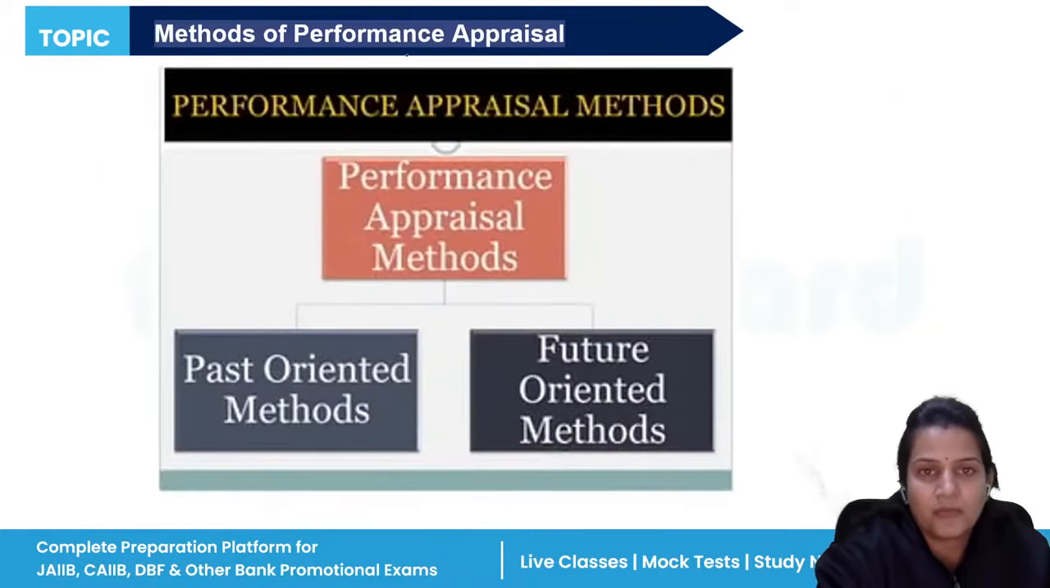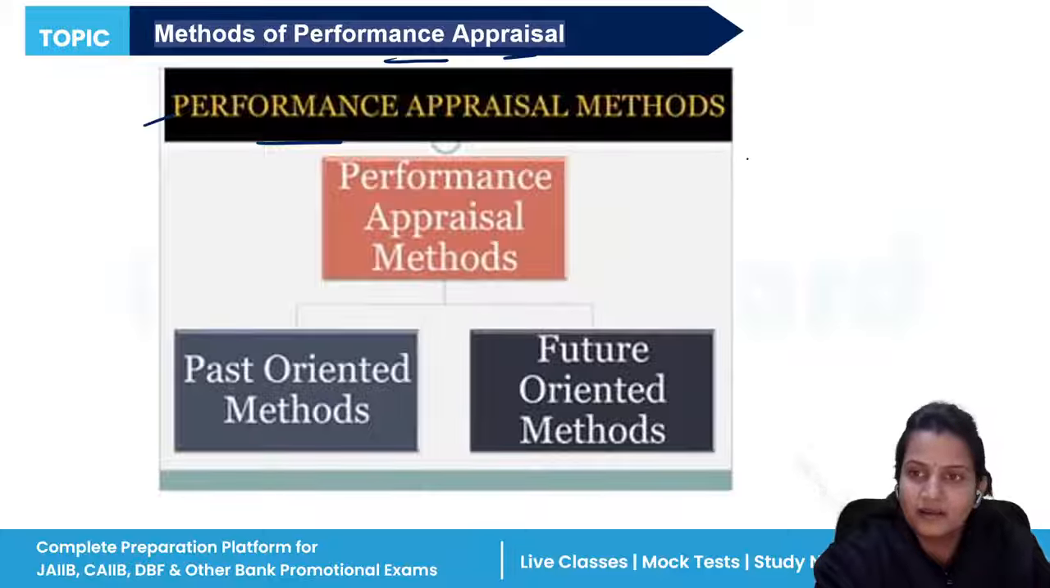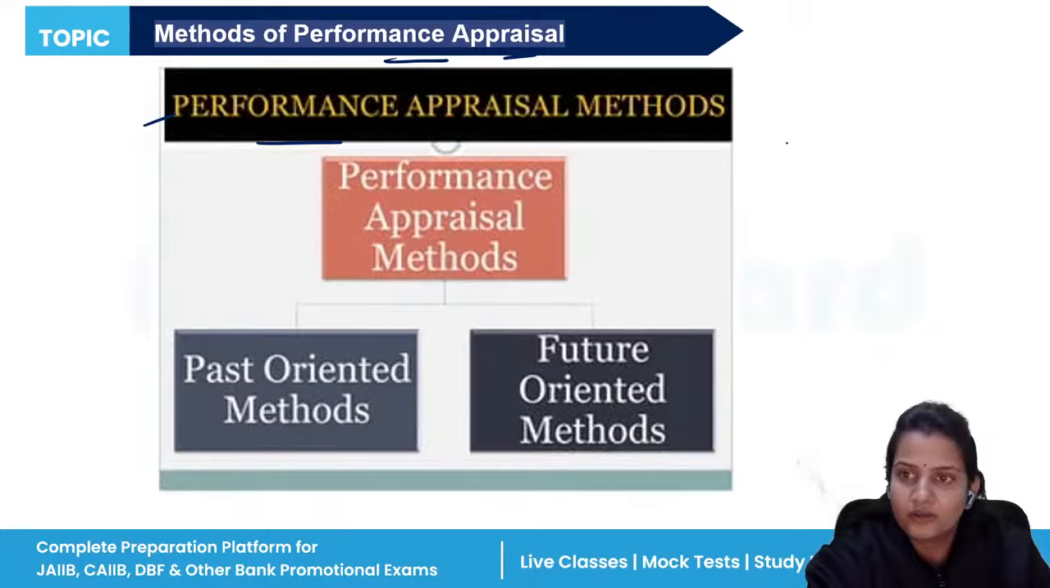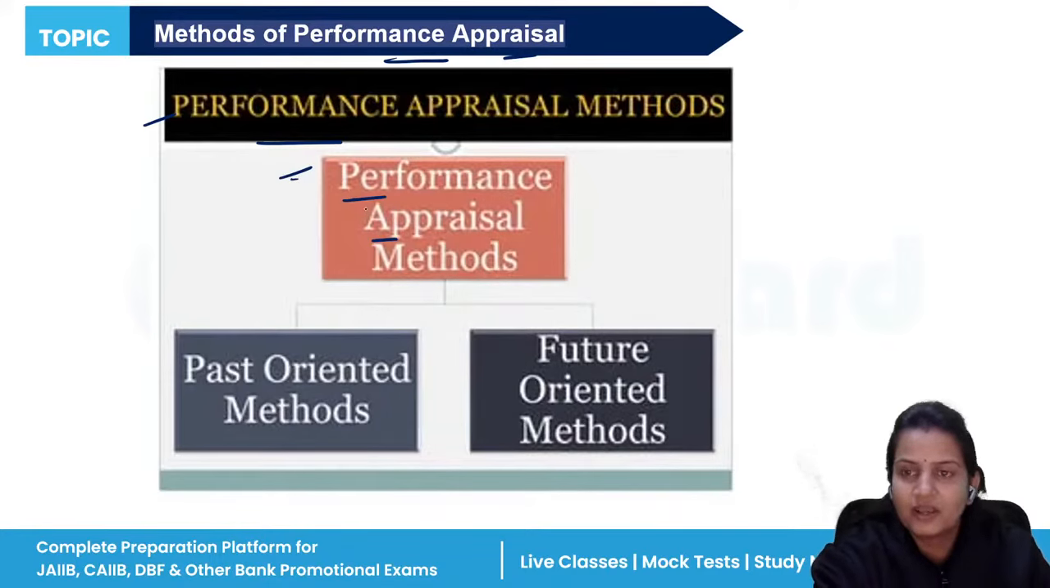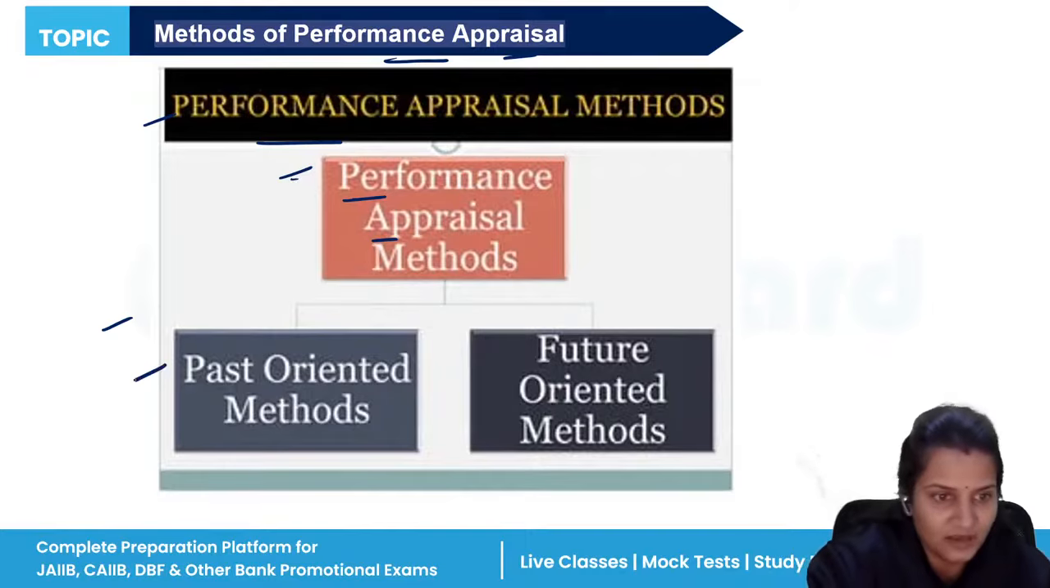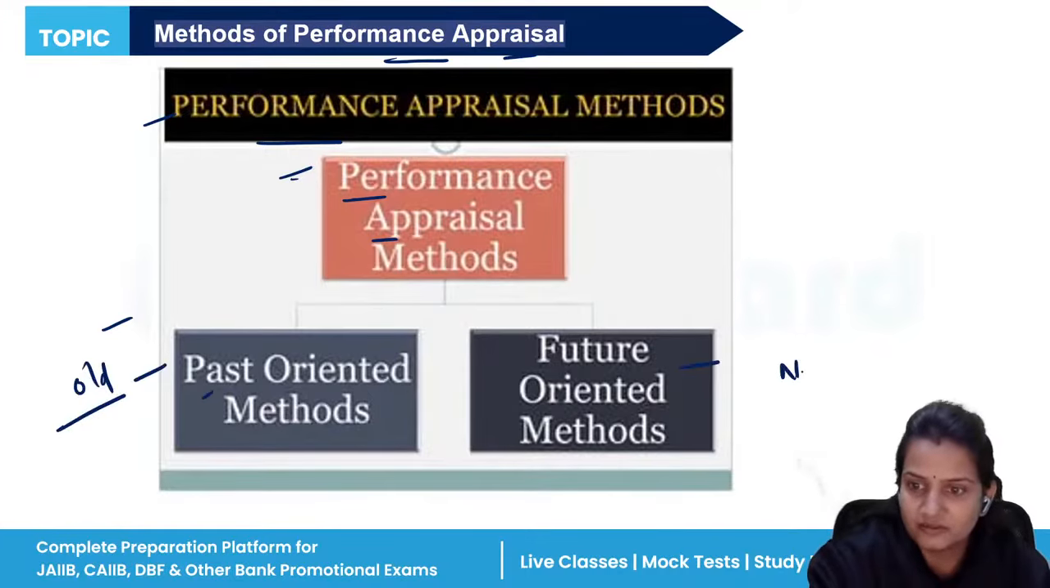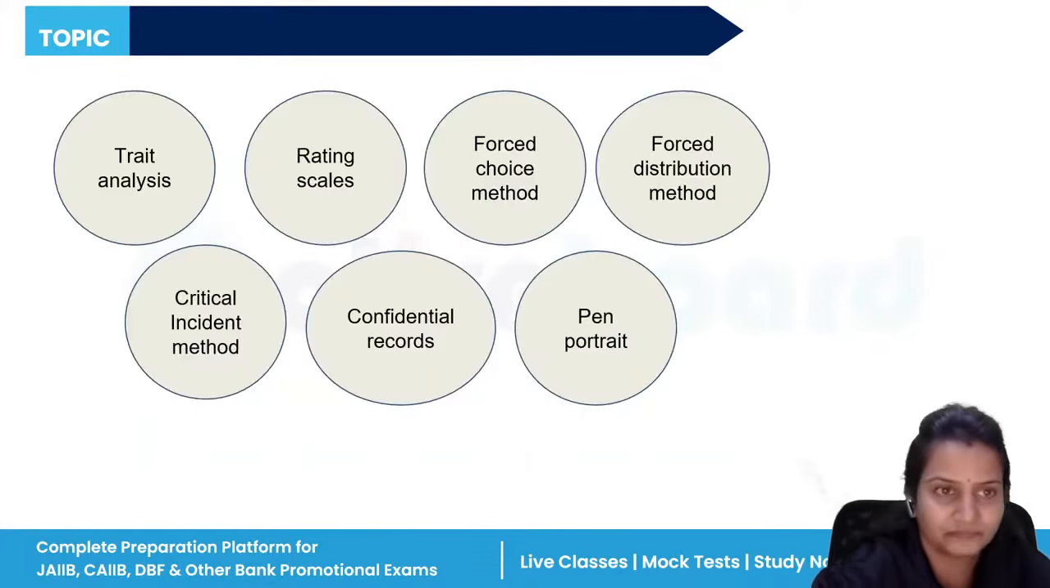Now, performance appraisal. Performance appraisal means, at the end of the year, or when you have completed one year of your job, the time comes for the performance appraisal: how you have done the work, how much activity you have performed in your tenure. For this we have two types of methods. First is the old method, also known as the past method, and the other is the future method, also known as the new method.